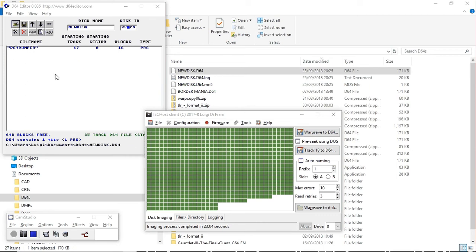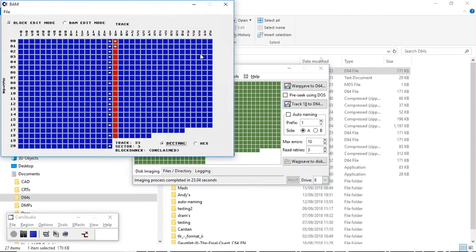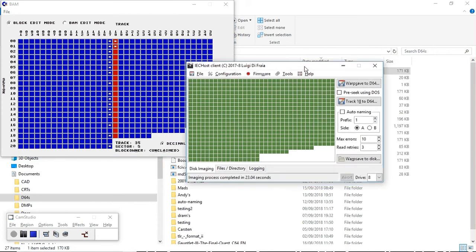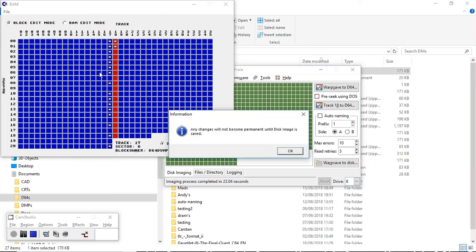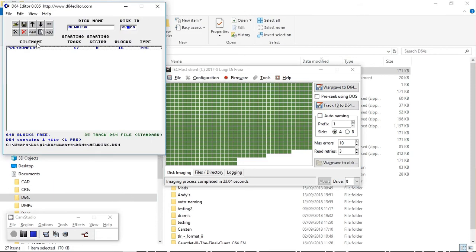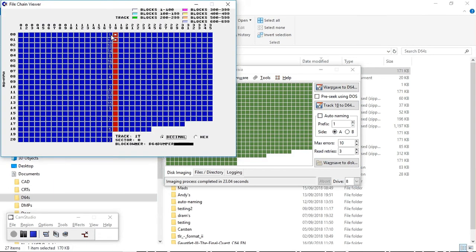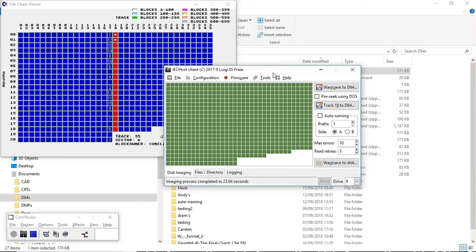Let's open it in D64 editor and let's have a look at the allocation. So nice and easy, BAM, first directory sector, and actually the only one, and the allocation looks like this. We can actually follow the allocation in the order it presents itself. Yeah, so it starts here and then jumps over here, 3, and so on and so forth.